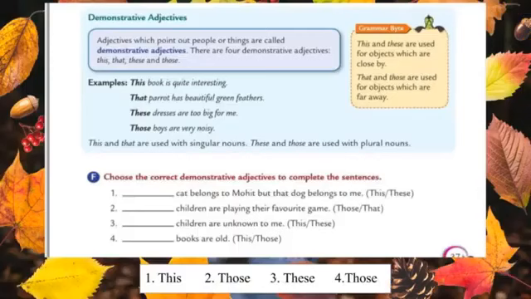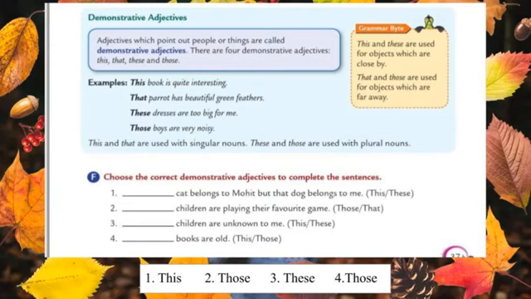Okay students, let us see the last kind of adjective, that is demonstrative adjective. It points out people or things. Okay, demonstrative adjectives point out the people or things. And four demonstrative adjectives are there. They are this, that, these and those. What are the four demonstrative adjectives? This, that, these and those.